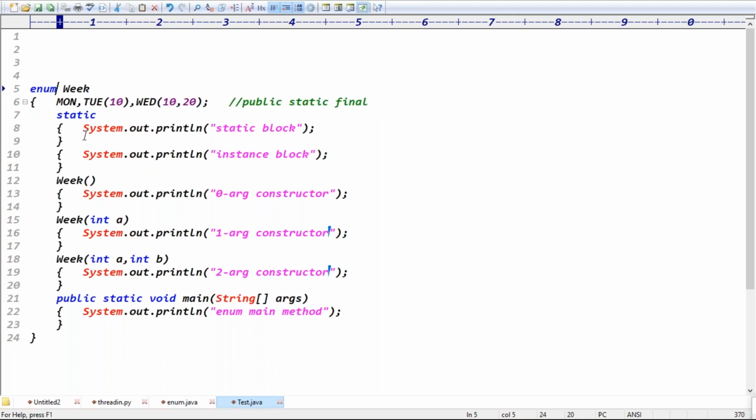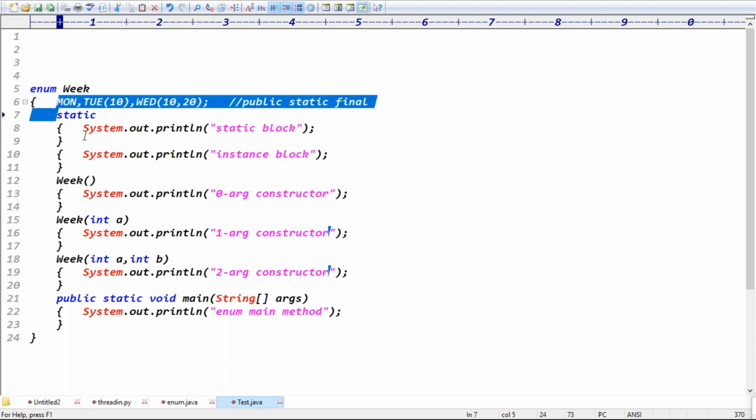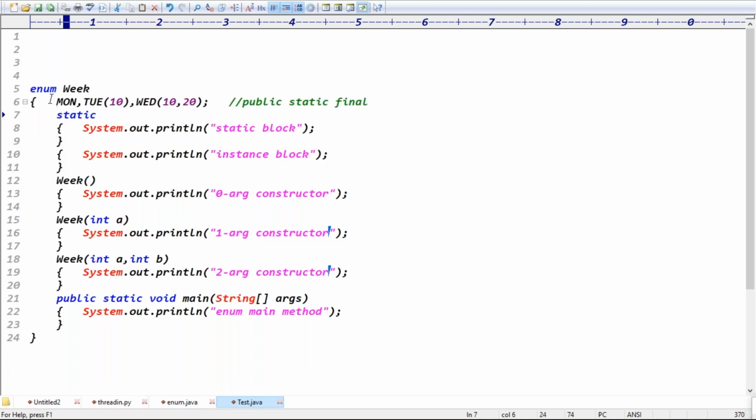If they have the same priority, see, if two instance blocks are there, the first instance block is executed first, then the second. Similarly, if you have multiple static members, whichever comes first is executed first. I think these static constants come first, so these constants will be loaded first.